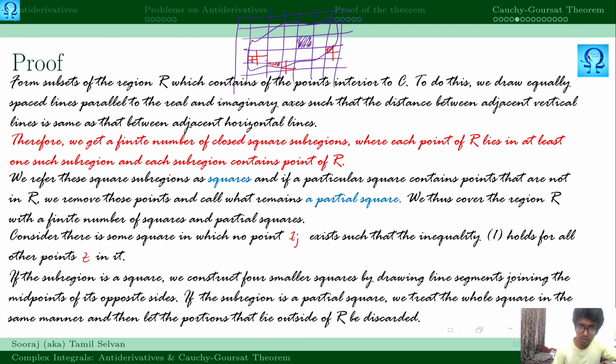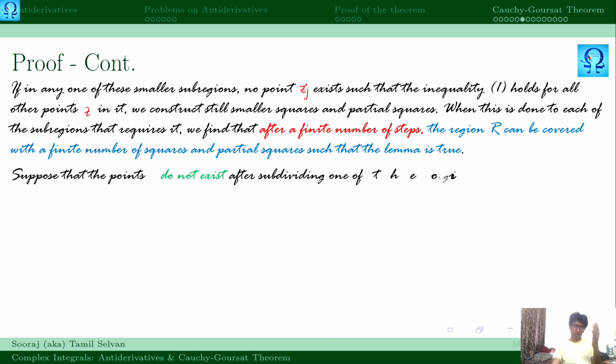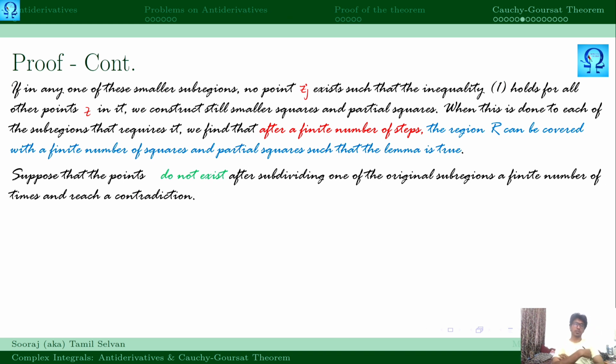Here also, if it is a partial square of this sort, we do this. We have to keep on doing it till the required region is covered by a finite number of squares and partial squares such that the lemma is true.